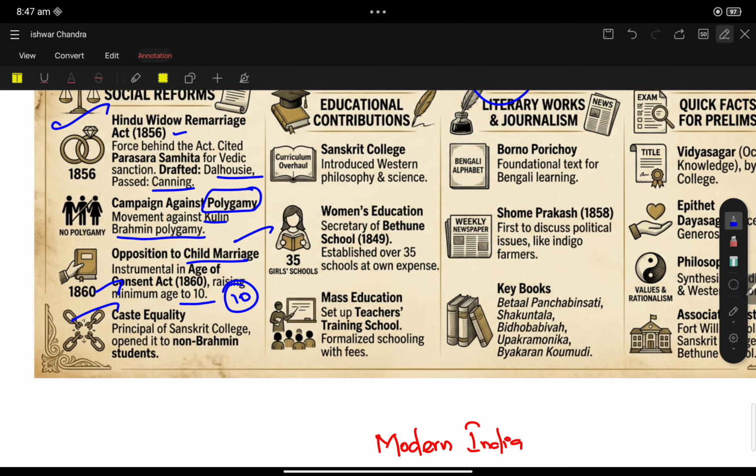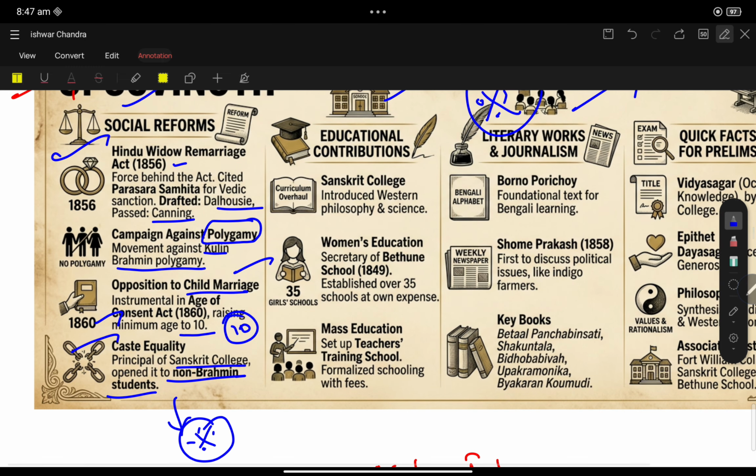Caste equality: as principal of Sanskrit College, he made a landmark move and opened the college to non-Brahmin students, so that they could also access education.